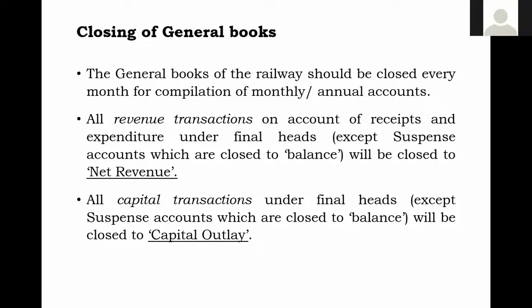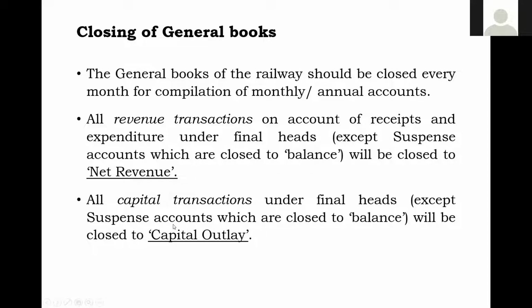When I say capital outlay, that means when I close my capital books to capital outlay, that is the amount which I have spent during the month. Capital outlay means it is the amount that was spent. Unprescribed heads will be there. So whatever plan heads, sources, everything, it will be there. So that will be capital outlay.